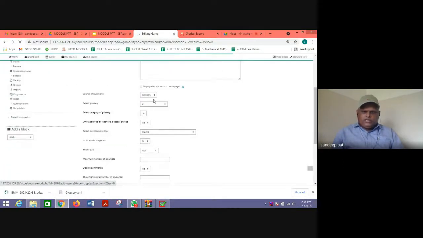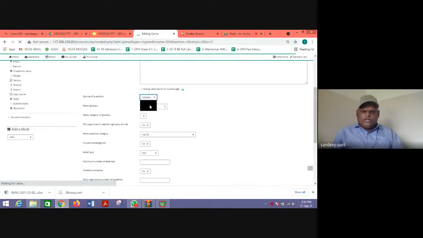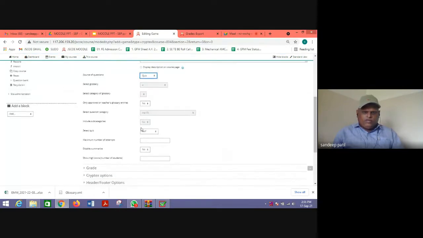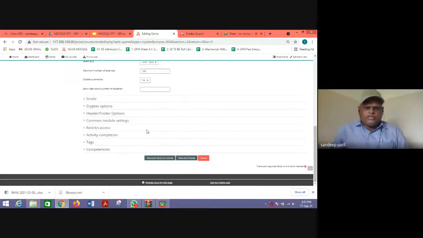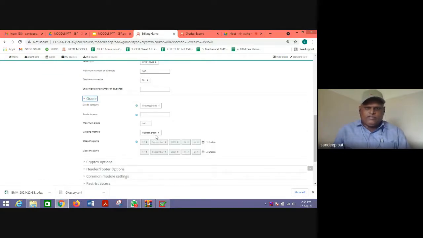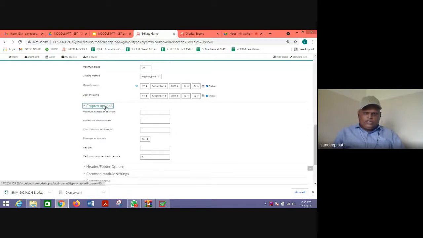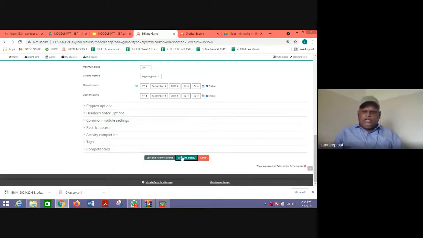Suppose I want it from a quiz instead of a glossary, then I can select a quiz here, unit 1 quiz, with any number of attempts. You can give any grades. The other settings are the same: grade to pass, maximum grade, grading method is highest grade, time limit, opening of the game, closing of the game. No need to write anything in options, it will take it automatically. Click save and display.